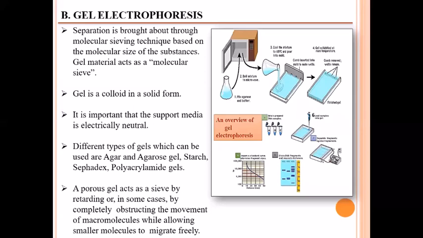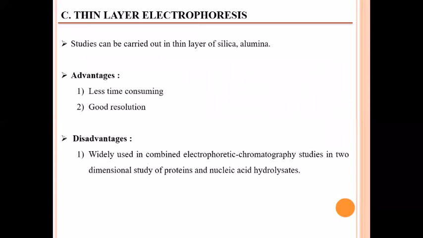So next is thin layer electrophoresis. Studies can be carried out in a thin layer of silica and alumina. It is an alternative to, or similar to, thin layer chromatography. Here are the advantages of this method: less time is required for the separation and good resolution is obtained. It is widely used in combined electrophoretic chromatography studies, in two-dimensional study of proteins and nucleic acid hydrolysates.